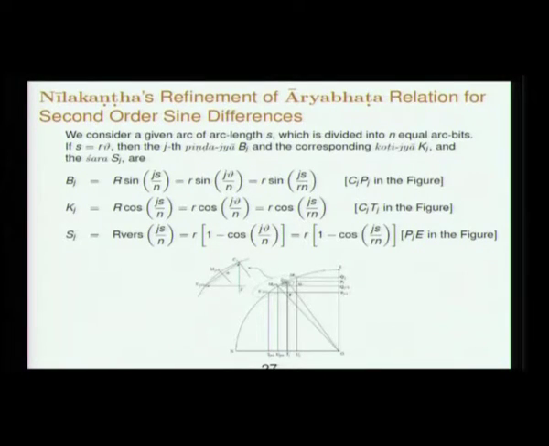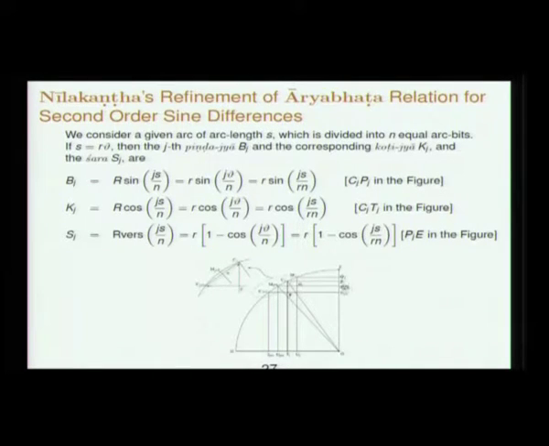So Cj Cj plus 1 is the jth arc bit when you are dividing the given arc into n arc bits, each of them of equal length. You think of a midpoint for that, you think of the midpoint of the previous one. So Bj is the bhuja here, this is the koti Kj, and this will be the shara.